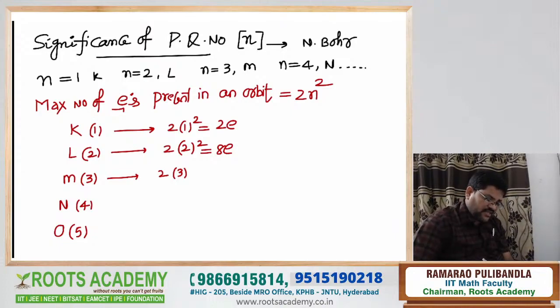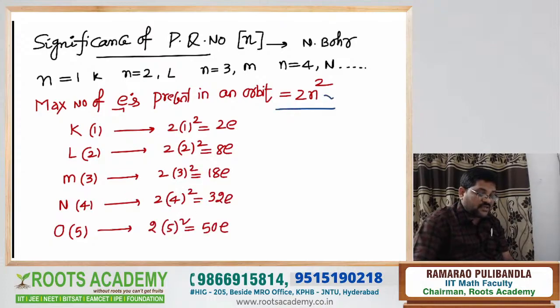Simple formula. It's a very easy formula. 2 into 5 whole square is equal to 50 electrons available in the given orbit, by using the simple formula for the maximum number of electrons present in an orbit, that is equal to 2n². Understood? Already this is the point I said.